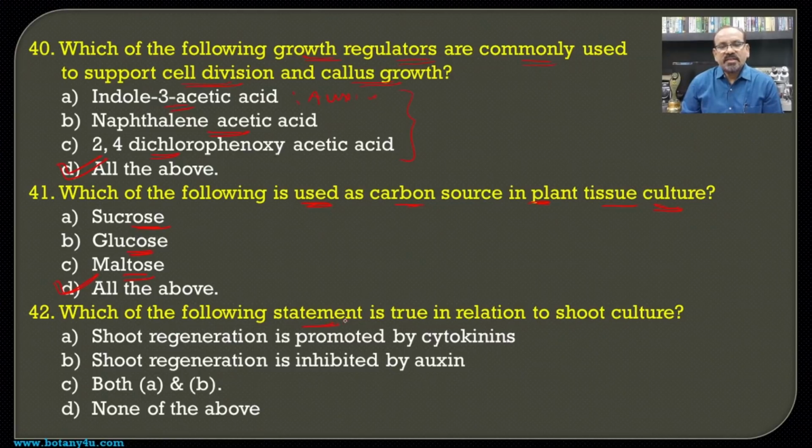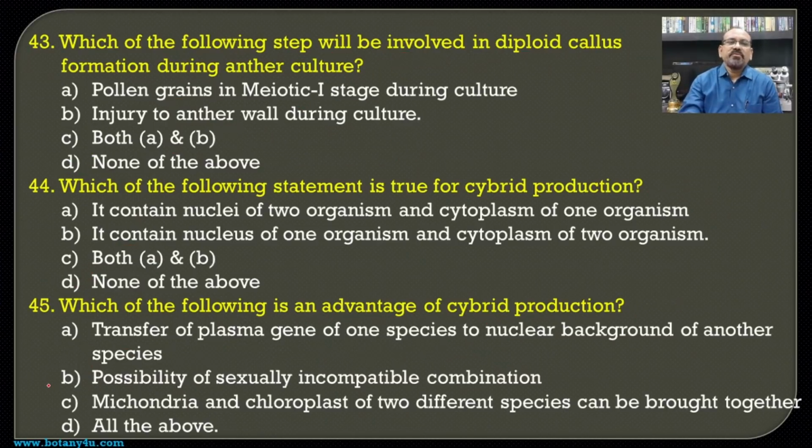Then which of the following statements is true in relation to shoot culture? So the shoot regeneration is promoted by cytokinin, and this is the correct one. Then shoot regeneration is inhibited by the auxin, and this is also the correct statement, and hence as both the statements are true, both A and B becomes the answer for this question.